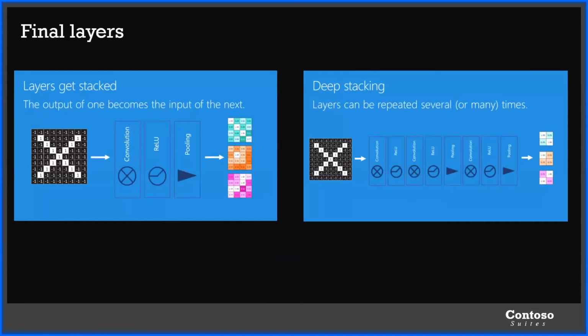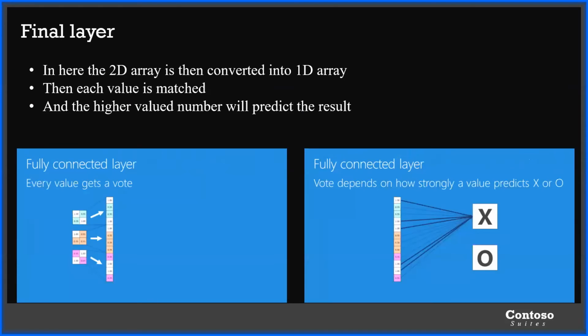Finally, layers get stacked. The output of one becomes the input to the next level. As I told earlier, convolution is basically repeated application of the same function. This can be done multiple times, resulting in deep stacking. Deep stacking is nothing but convolution, ReLU, and pooling applied multiple times, which reduces it to a very small featured image, or featured layer.